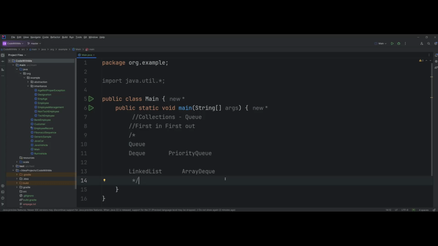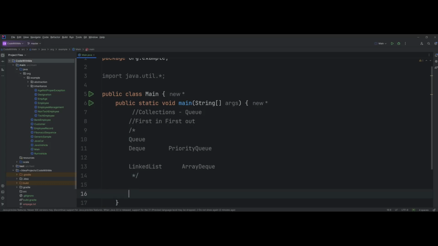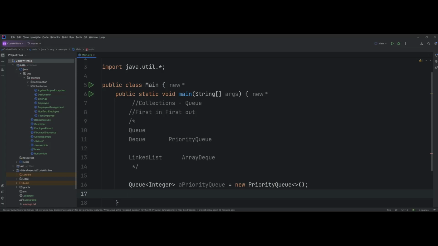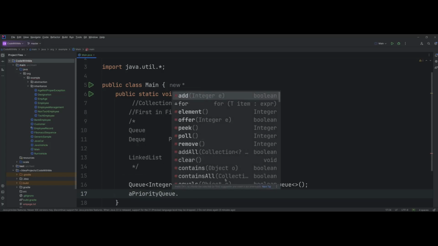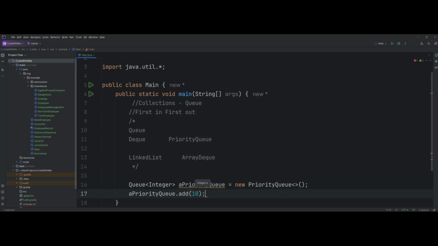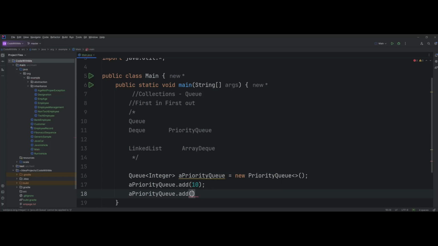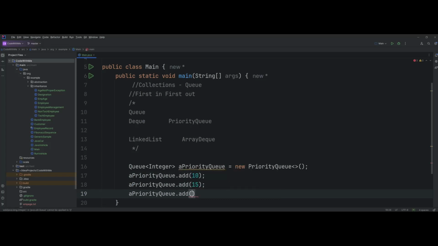For example, let's say you are inserting a list of integers. Let me show you an example, and as we see it practically, I'll show you a queue of integers. A PriorityQueue, a new PriorityQueue. Now what we can do is priorityQueue.add. Let me add 10. Then priorityQueue.add 15. Then priorityQueue.add 5.